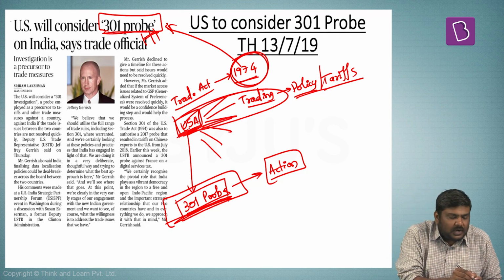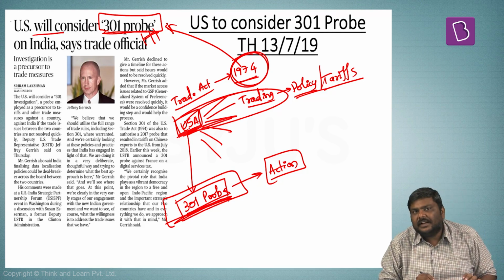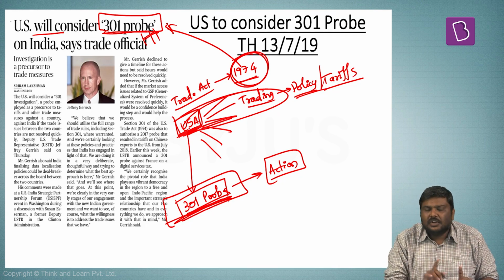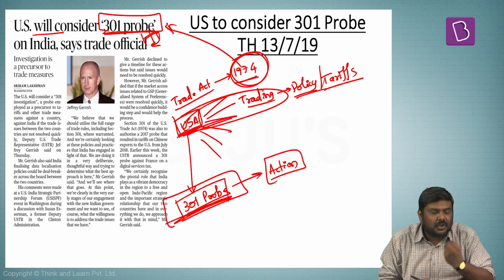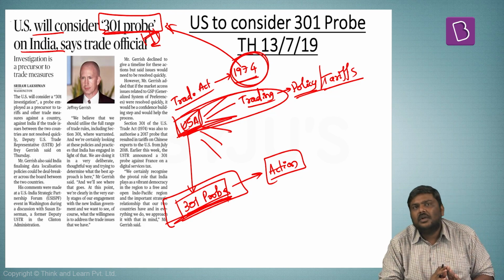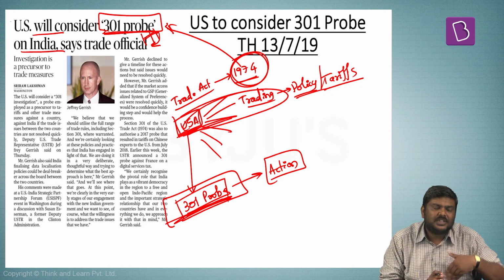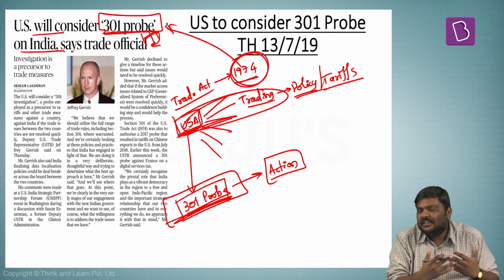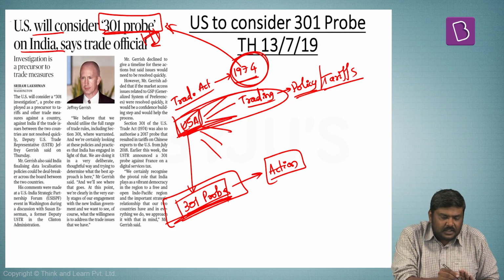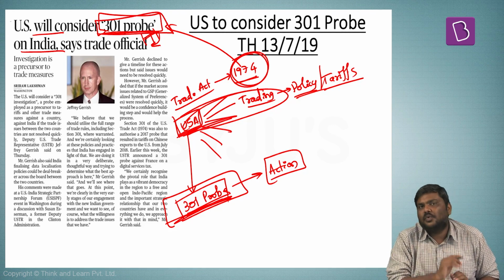Now, what the government of USA has basically stated is that it is considering launching a 301 probe against the trade policies of the government of India. Now, once it is launched, once the investigation is done, what will be the outcome of that? You will have to wait and see. But essentially, this is the concept of a 301 probe.